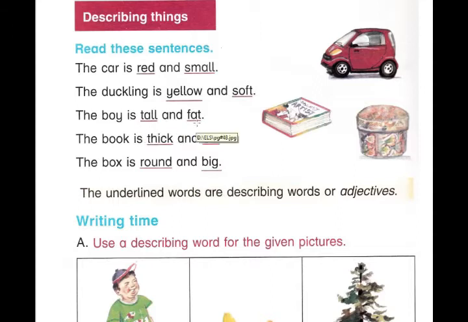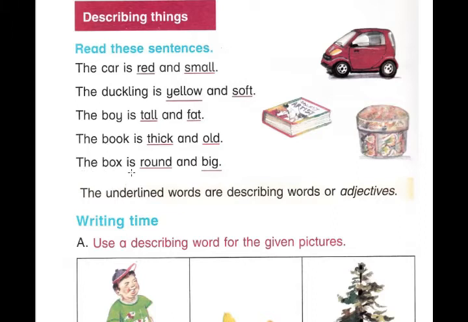Tall and fat are the describing words, are the adjectives. The book is thick and old. By these words, thick and old, we can describe the book.